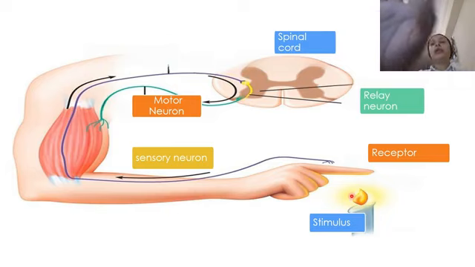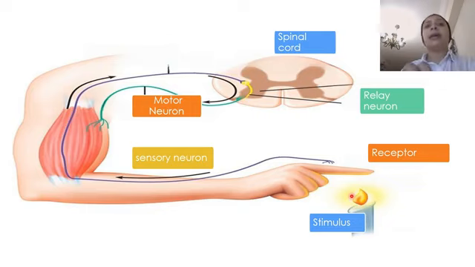But for now, this slide. We have a sensory neuron. Why do we say this neuron is a sensory neuron? Because it starts with receptors. Receptors here spread along our sensory organ, which is the skin.